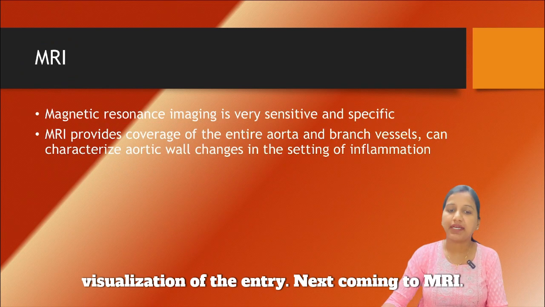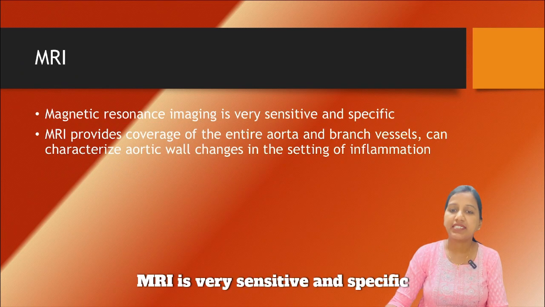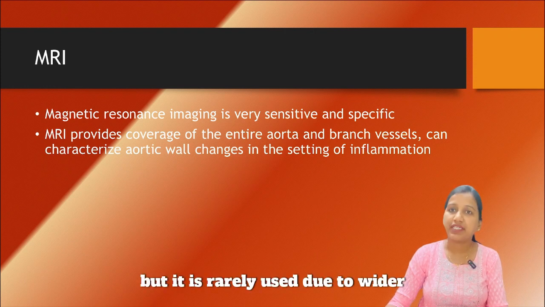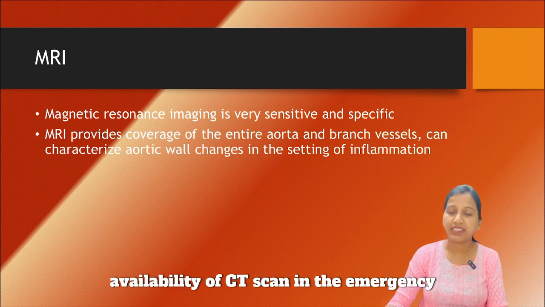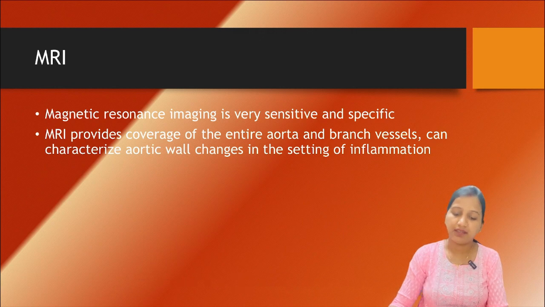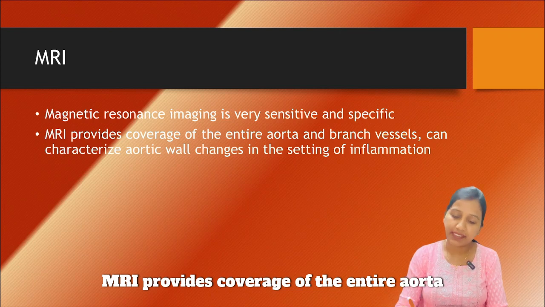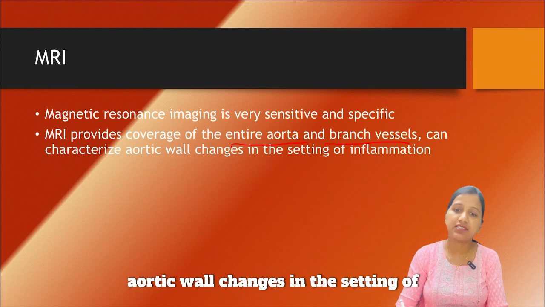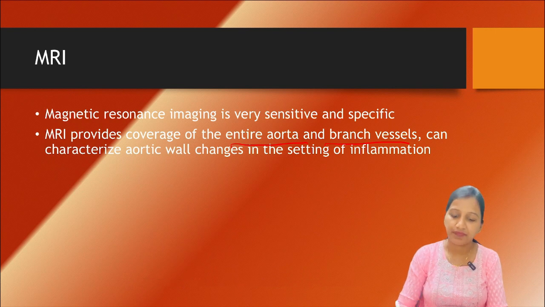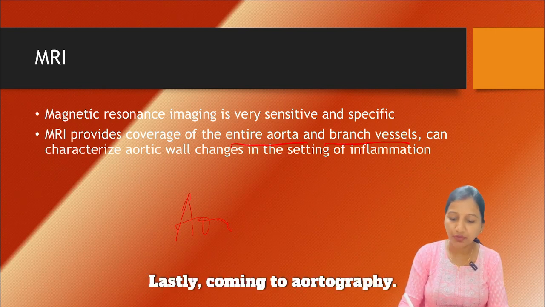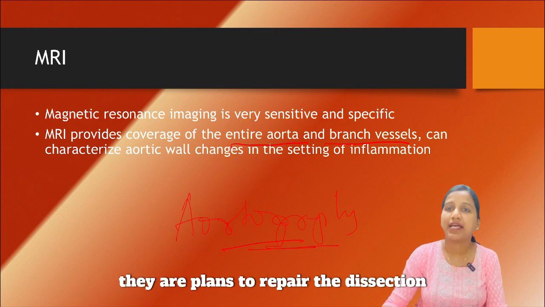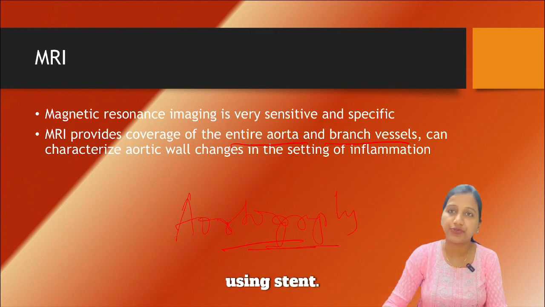Next, coming to MRI. MRI is very sensitive and specific, but it is rarely used due to wider availability of CT scan in the emergency department, and it is time consuming. MRI provides coverage of the entire aorta and the branch vessels and can characterize aortic wall changes in the setting of inflammation as well. Lastly, coming to aortography. Aortography is not used much today unless there are plans to repair the dissection using stents.